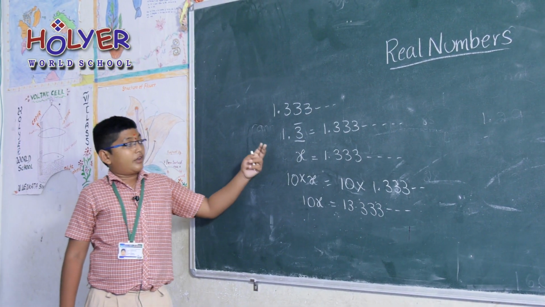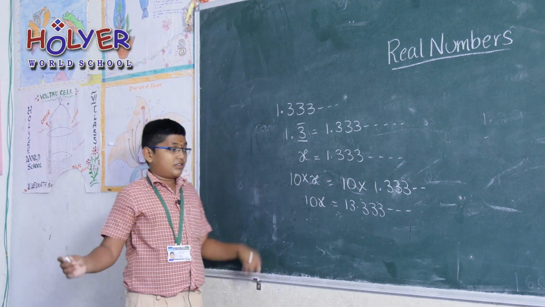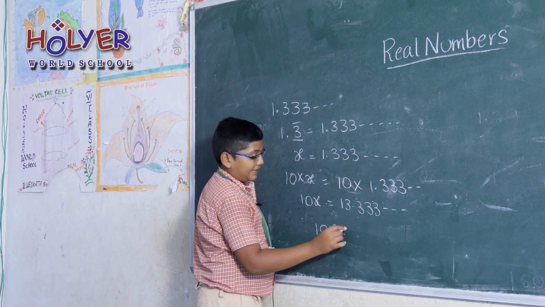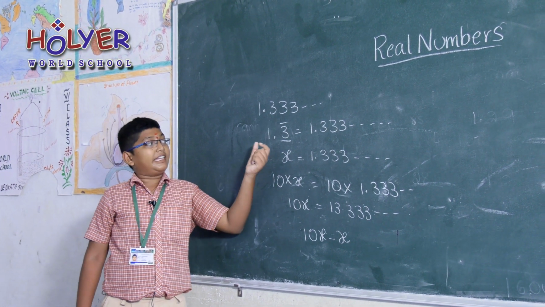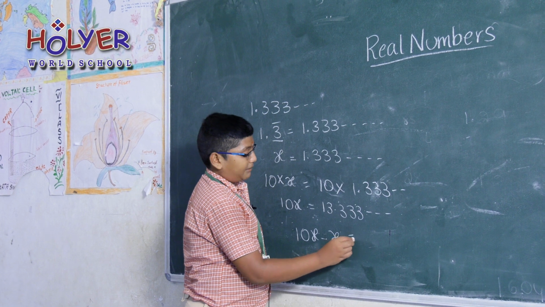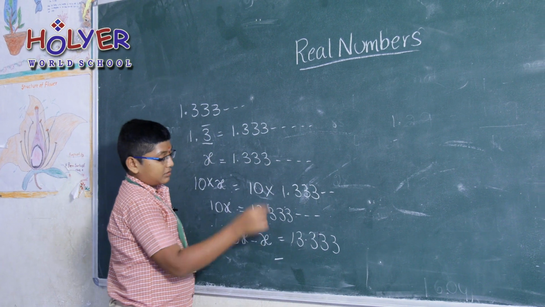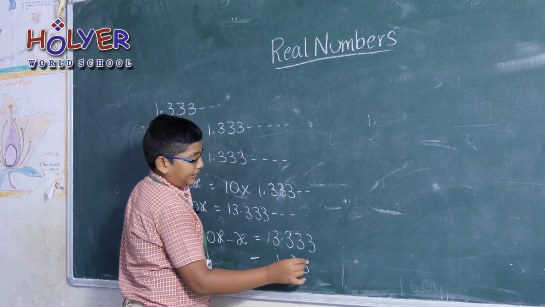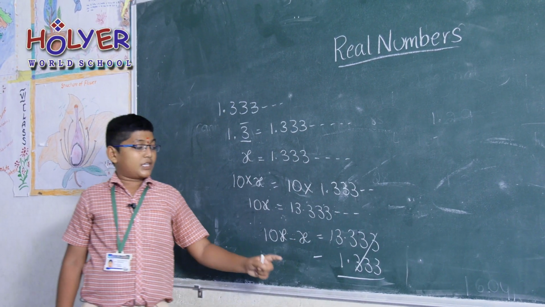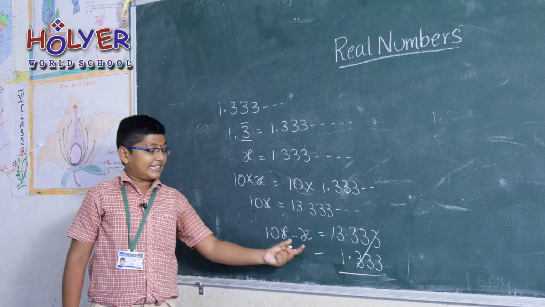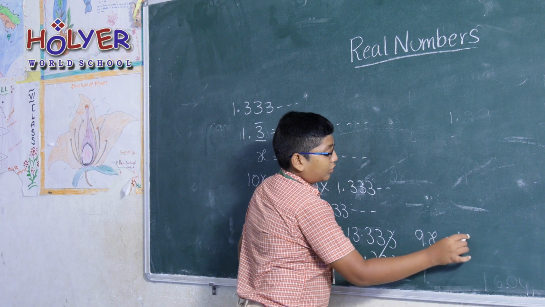We know the value of x and 10x. Subtracting these, 10x minus x, we will find a rational number for 1.3 bar. 10x minus x means 13.333 minus 1.333. Here the 333 will cancel. So 13 minus 1 makes 12. Here 10x minus x makes 9x. 9x is equal to 12.